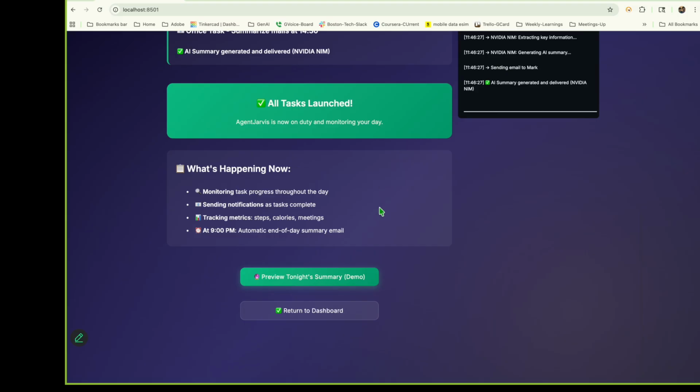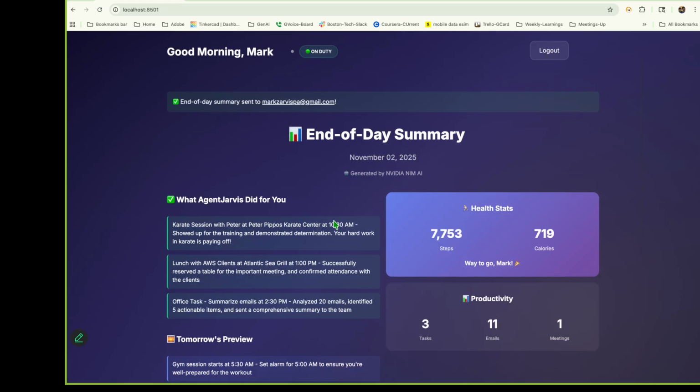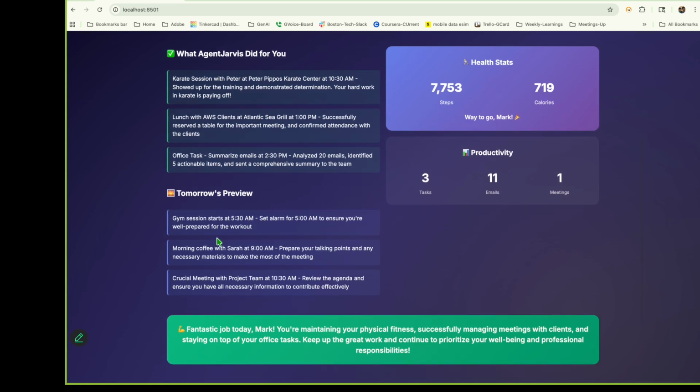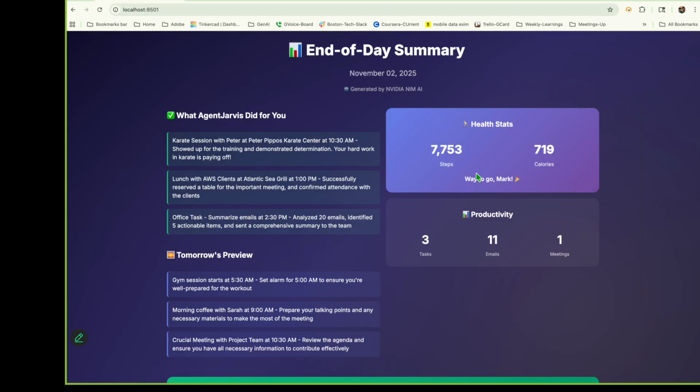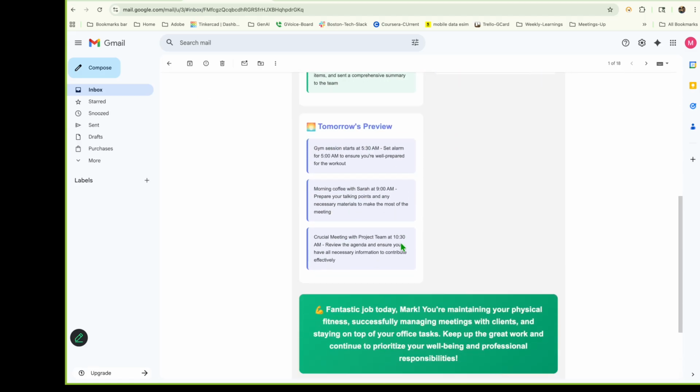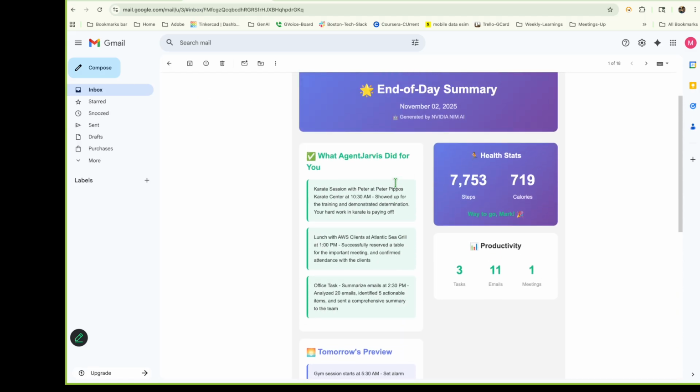At the end of the day, Mark can also see his day summary, and here is how the day summary looks by clicking. Very awesome, right? You can see what Agent Jarvis did and what is coming tomorrow. You can see there is a gym session, so it is setting an alarm at 5, with the health stats so that he can be motivated and do more. The email summary report is the same as what you see in the UI. You get an email summary of the same report.